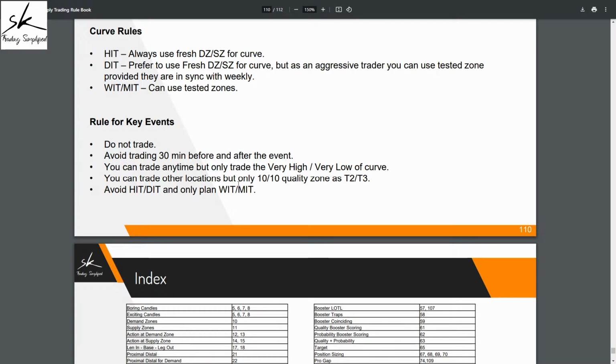So ideally, if you know there are some news events, WIT I'll say is still a little on the aggressive side, but MIT is still acceptable. So WITs and MITs will make more sense. And then there are a few other things which are also available, and these are the things which you can keep at the back of your mind when you know you have some key events, to safeguard yourself.